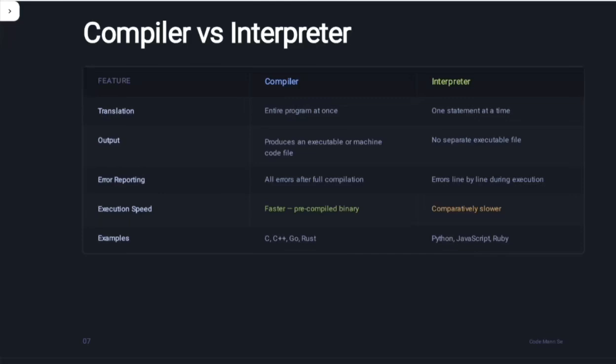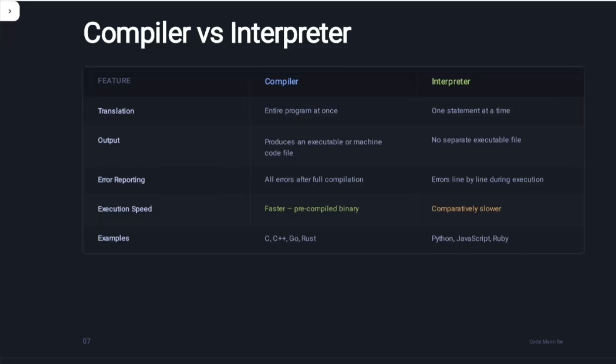Feature: compiler and interpreter translation. Compiler translates the entire program at once. Interpreter translates one statement at a time. Output: how does the compiler give the output, and how does the interpreter give the output? Compiler processes and executes, and keeps a machine code file as storage. Interpreter has no separate execution file. Interpreter doesn't keep any separate files.